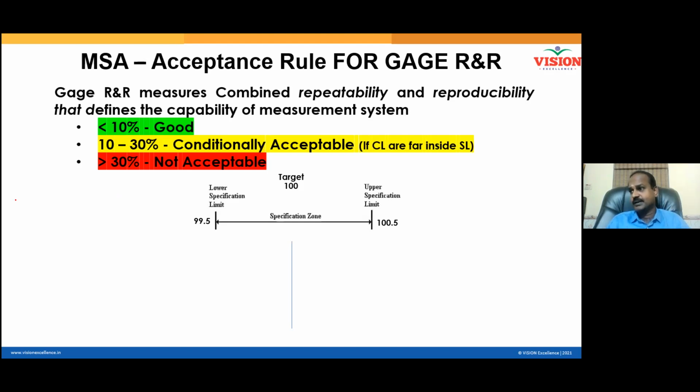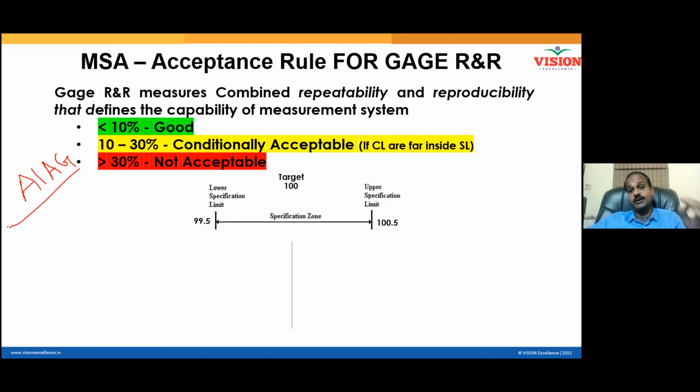And who gives this rule? These rules are given by an organization called AIAG. The gauge R&R should be less than 10%. Then only your measurement system is credible and your data is worthy for analysis. Otherwise, if the data collected contains more than 30% error, my recommendation is better to throw the data into the dustbin. You must correct the measurement system and then recollect the data. Analyzing data carrying too much error will not help you solve any problem. Clear? Yes, sir.